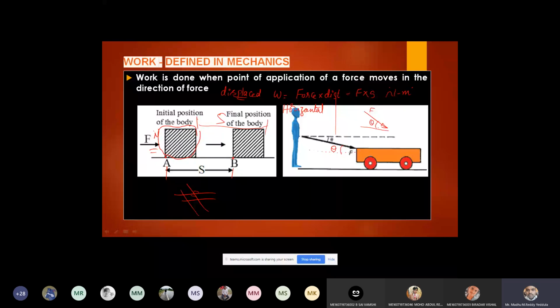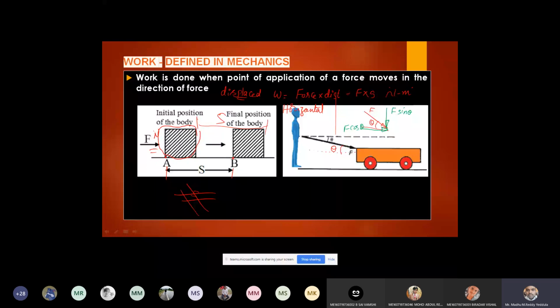One component is along x direction, other component is along y direction, right? So let us say this is the x component of the force, this is the y component of the force. Blindly you can remember, wherever the force is making an angle, that component will be cos, the other component will be sin. You might have studied in mechanics. Wherever theta is there, that component is cos, other component is sin. Only magnitude part I am saying. Direction as usual you have to follow: positive x, negative x, positive y, negative y.